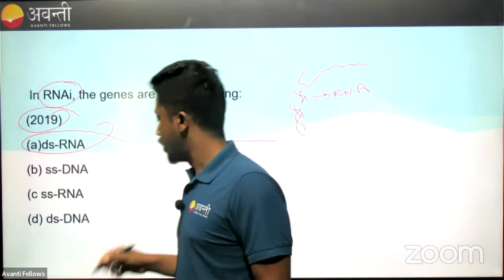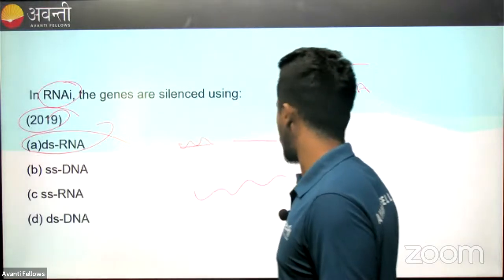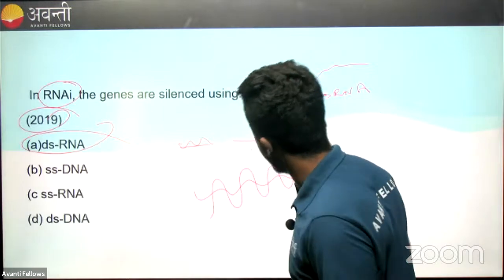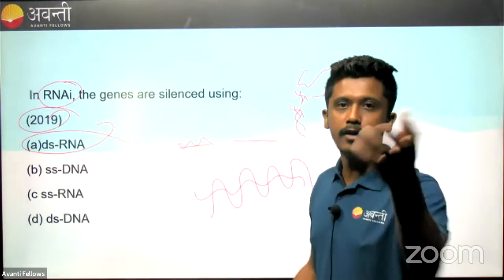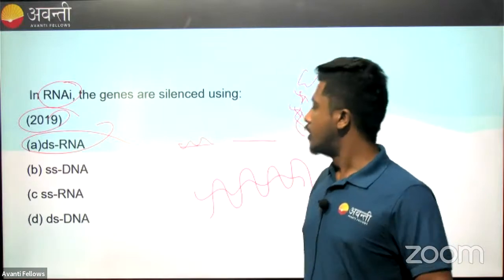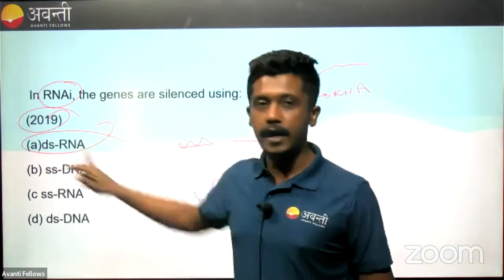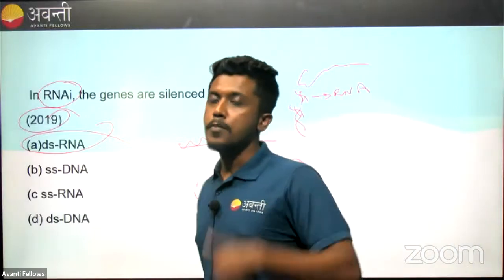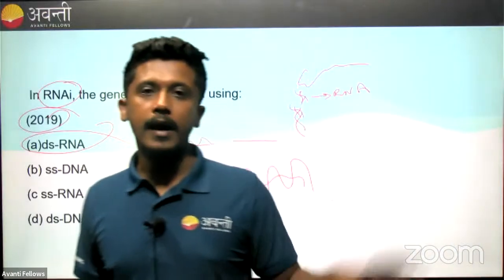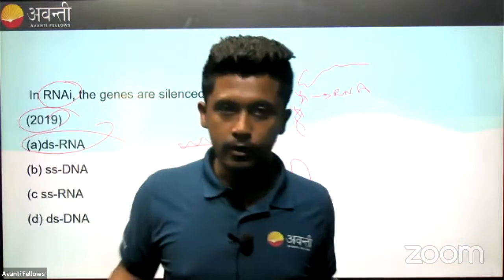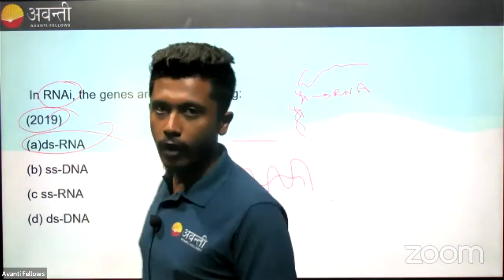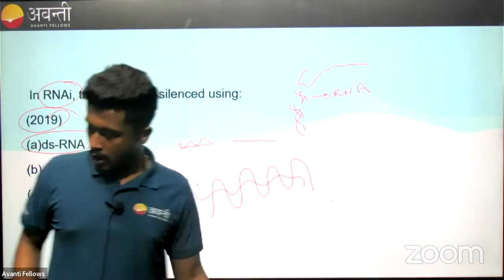How do we do it? If we have an RNA that is causing a problem, we try to create the complement of this RNA by using some genes, for example a transposon gene, thereby creating a double-stranded RNA. If you create a double-stranded RNA, translation will not take place, protein production will not take place, and thereby gene expression is cancelled. Cancellation of gene expression is called silencing of genes. Clear? Okay.